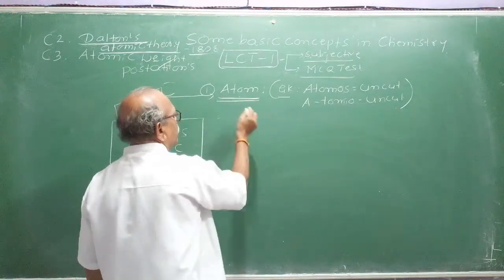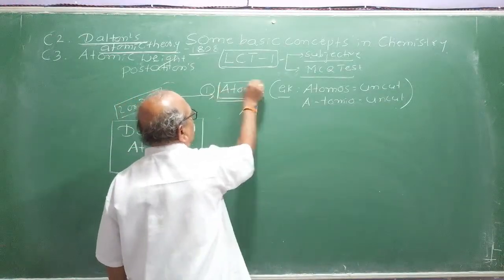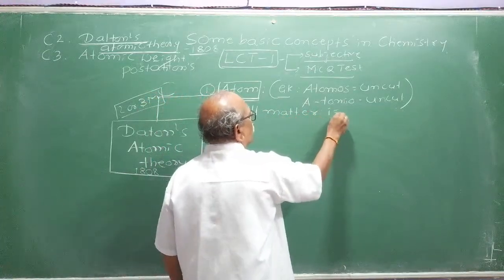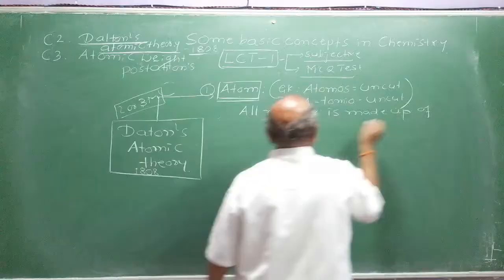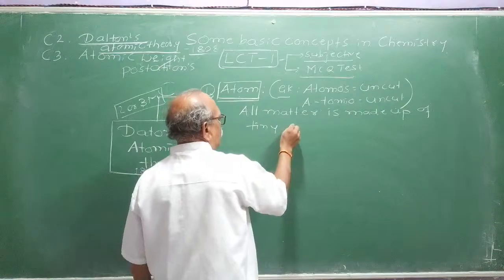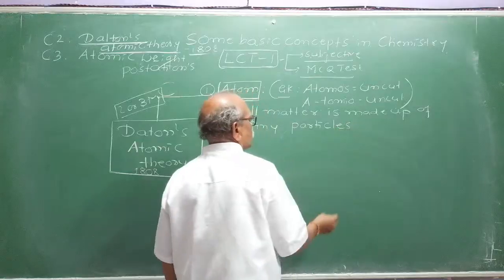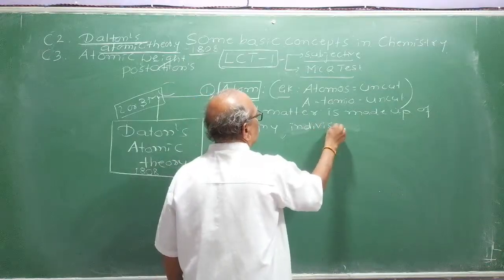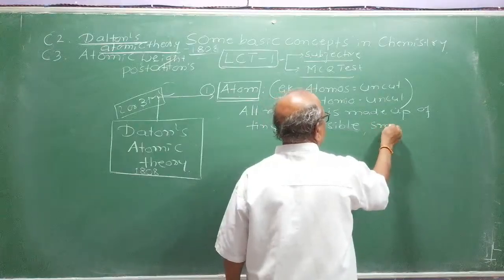And atom, right? All matter is made up of. You can note down the first postulation. Remember by the keyword atom. All matter is made up of. Theory questions are very important. All matter is made up of tiny, indivisible particles. What do you mean by indivisible? Cannot be further divided. Indivisible, tiny, smallest particles called atoms.